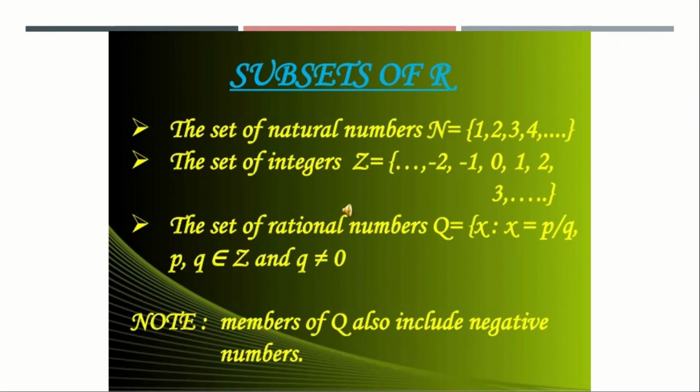Moving on to subsets of R. The set of natural numbers N is equal to 1, 2, 3, 4, and so on. The set of integers Z is ..., -2, -1, 0, 1, 2, 3, etc. The set of rational numbers Q is {x : x = p/q, where p, q belong to integer Z and q is not equal to 0}. Members of Q also include negative numbers. So these are the subsets of R: the set of natural numbers, the set of integers and the set of rational numbers.